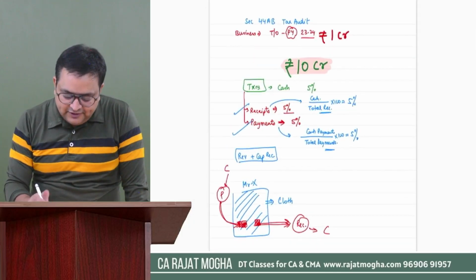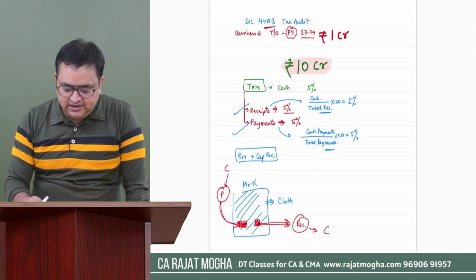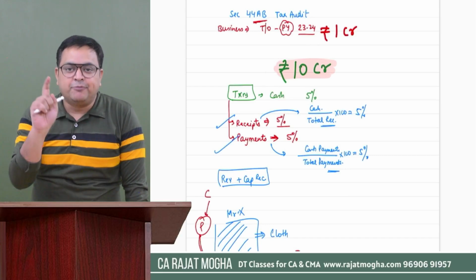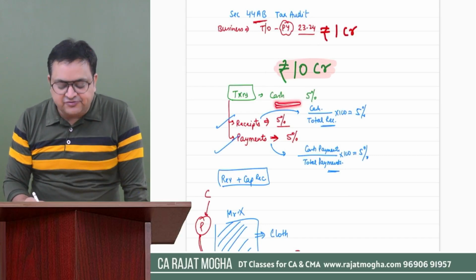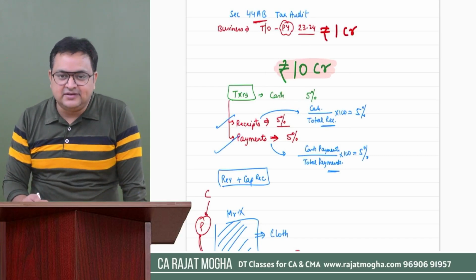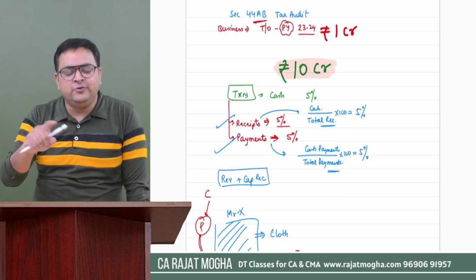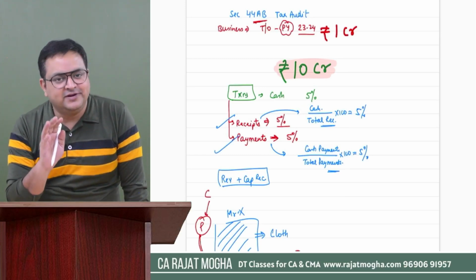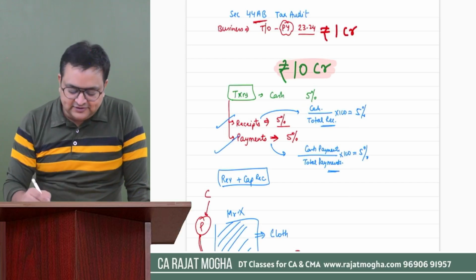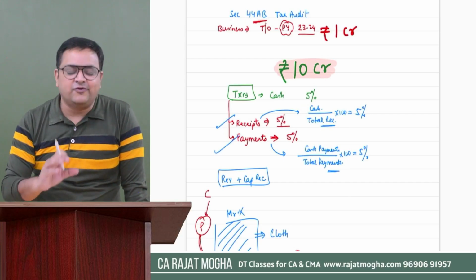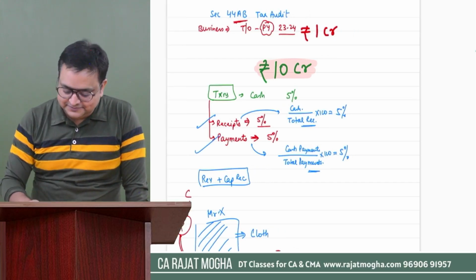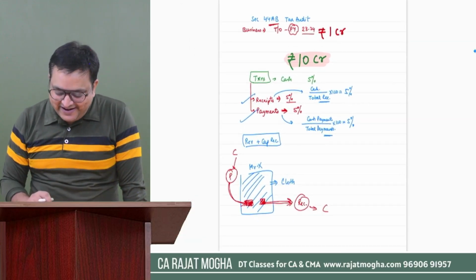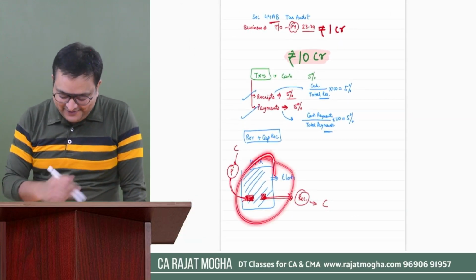Okay, come back. So this section 44AB says that, assessee, you can enjoy the limit of 10 crore provided your total cash transactions, that includes your revenue as well as capital, you restrict up to 5% only. That's it. So this is in summary section 44AB. Correct? Although it's not exactly a summary, I have given you a detailed explanation with an example. Okay.